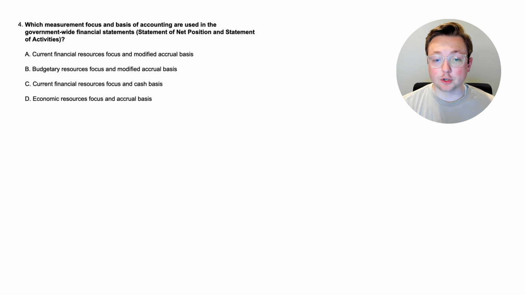Option A, current financial resources focus and modified accrual basis. Option B, budgetary resources focus and modified accrual basis. Option C, current financial resources focus and cash basis. Or option D, economic resources focus and accrual basis. Now, if you've been paying attention through the questions, you should already know the answer, even though we haven't talked about this fully yet. So pause the video, think about this, and when you're ready, come back. We'll look at the answer together.